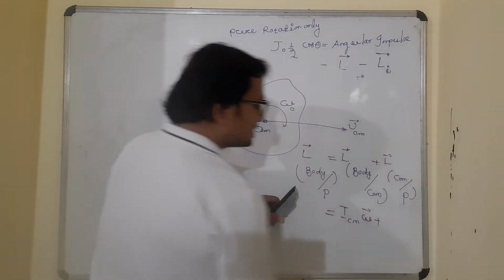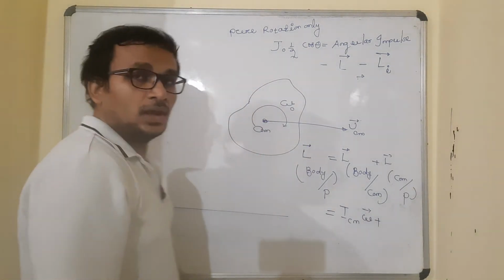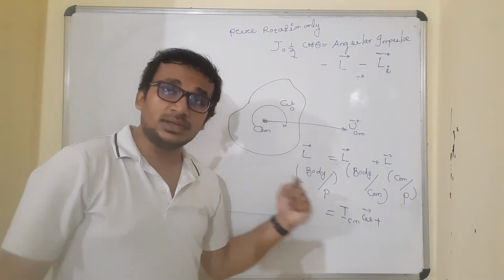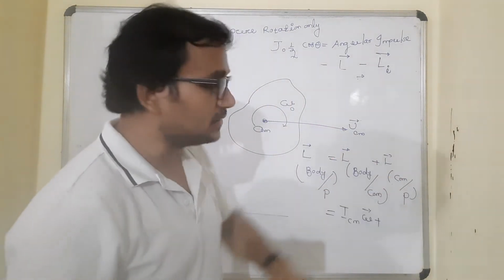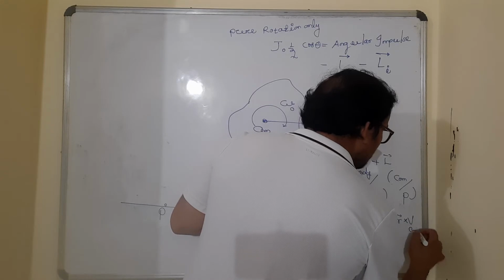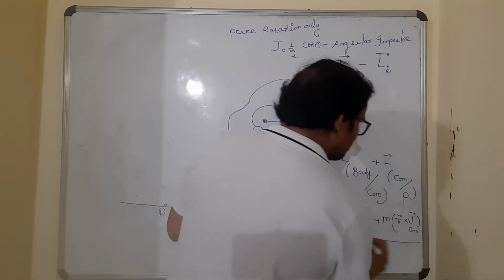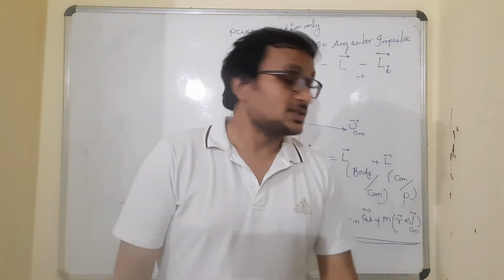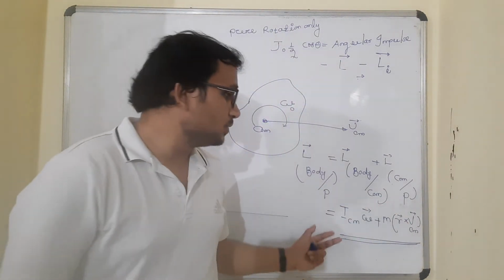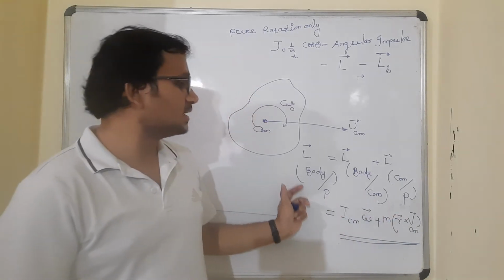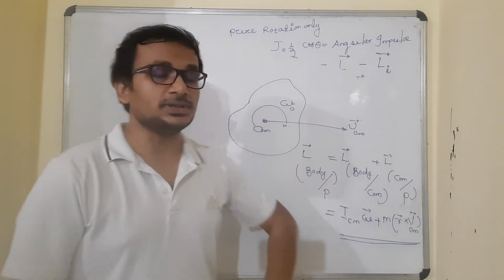Plus center of mass with respect to P, assuming the center of mass is a point particle having mass equal to that of the body, is m R vector cross V_CM vector. The vector sum of the two terms, because both are vectors, gives the net angular momentum of the body with respect to P.